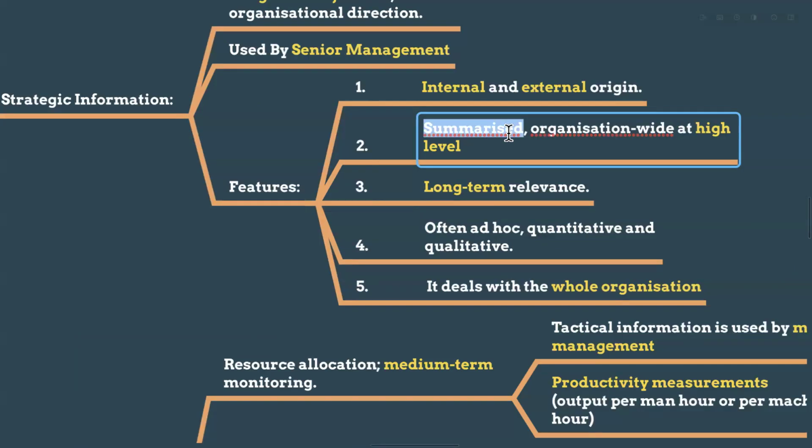It is very summarized, and organization wide at a high level. High level means very high level people, they don't read 100 pages of reports. They are not going to have a very detailed approach. They will simply say, I want to increase sales revenue by 50 percent from the previous year. Right? That is strategic information.